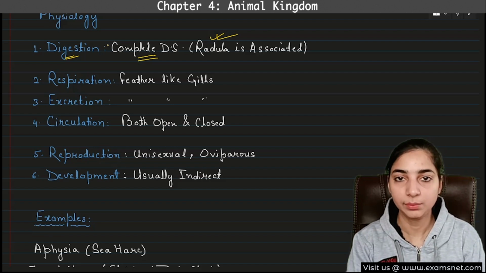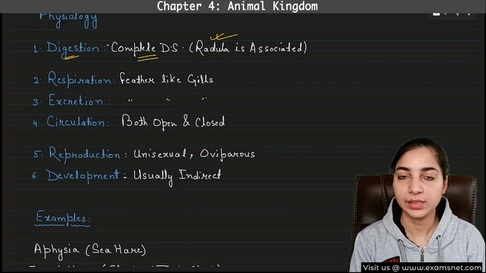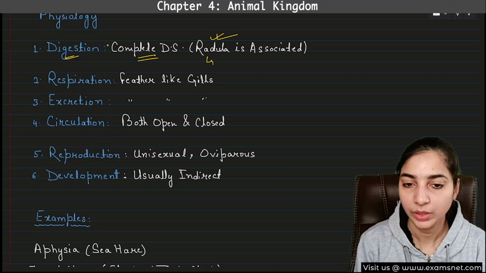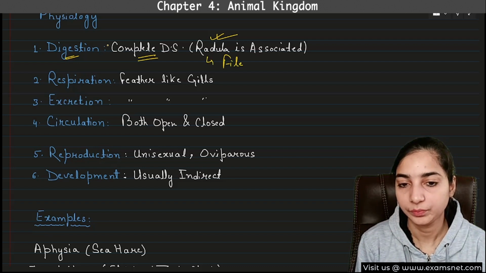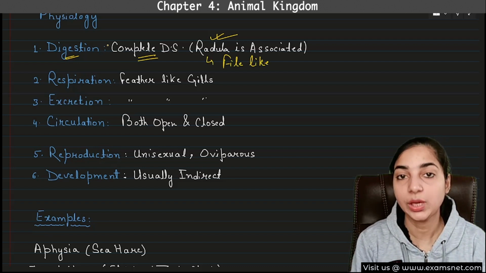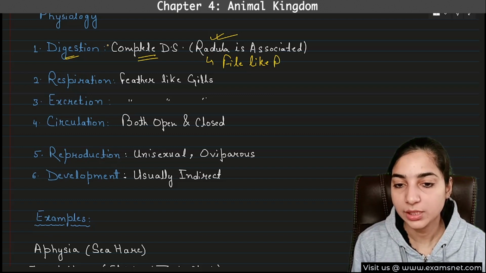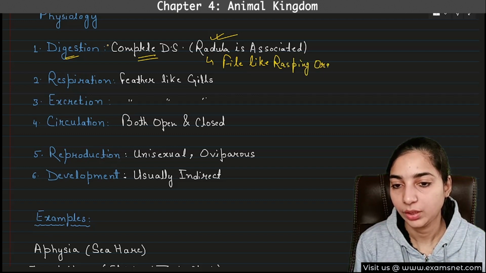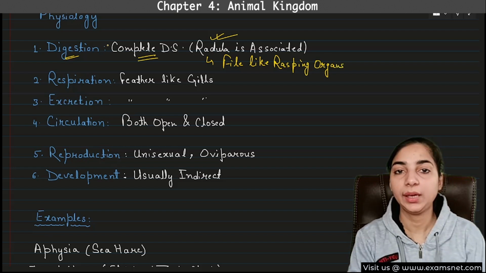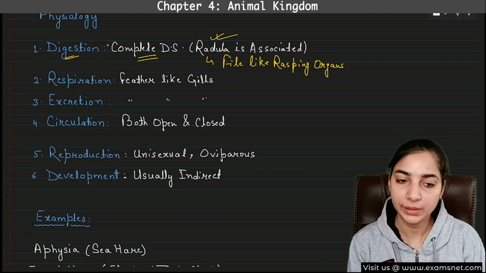We have seen in the diagram, it was present near the mouth, and it is a file-like rasping organ, very sharp, that is used to break down the food particles into smaller pieces.